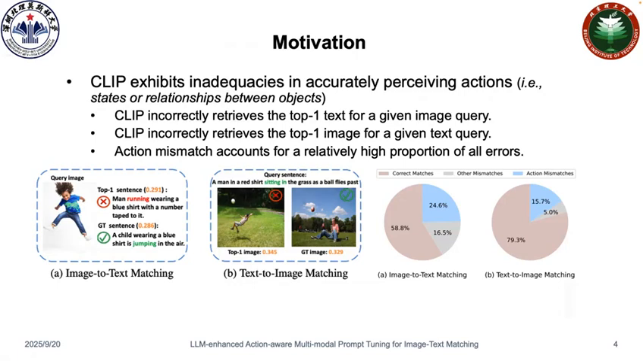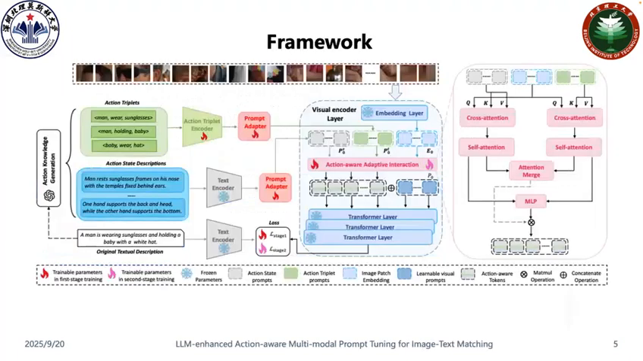For example, CLIP often fails to correctly retrieve the top-one matching text given an image query or the top-one image given a text query. Moreover, action-related mismatches constitute a relatively high proportion of these errors. These observations indicate that CLIP exhibits deficiencies in accurately perceiving actions, i.e., states or relationships between objects.